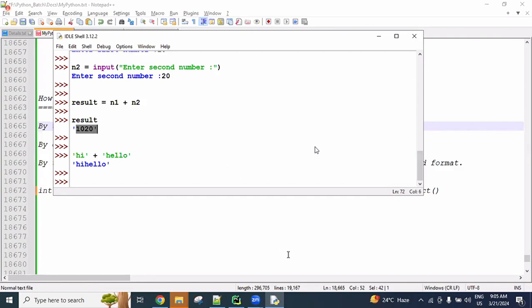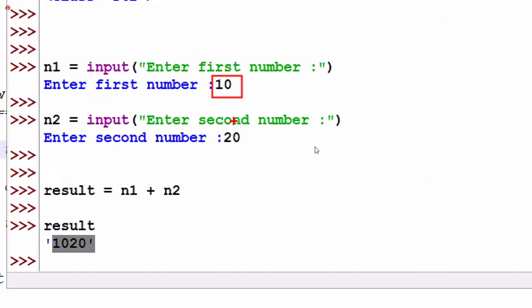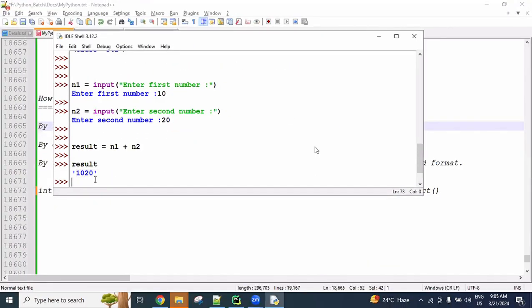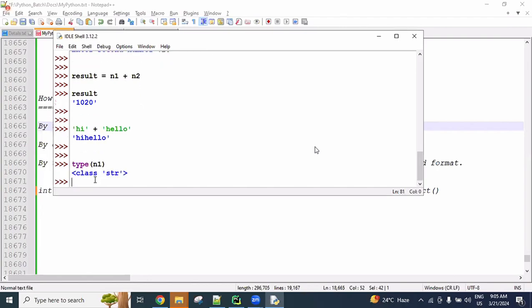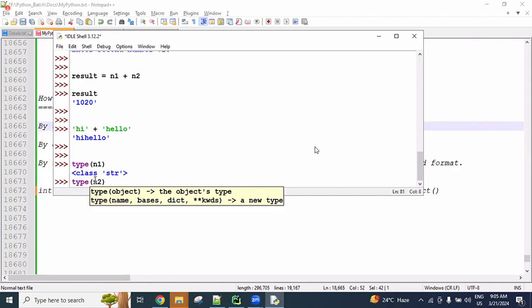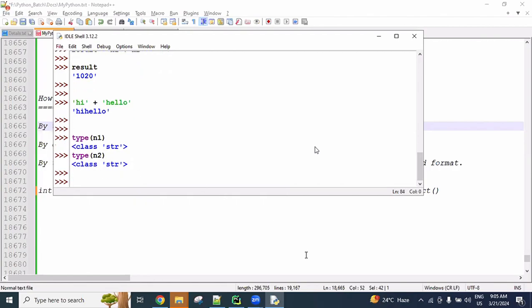Why? Because the input function reads the input data in the form of string by default, even though we are entering a number type. If you want, you can check: type of n1 is string type, type of n2 is string type. Got it? So now using the typecasting functions, we can do the conversions.